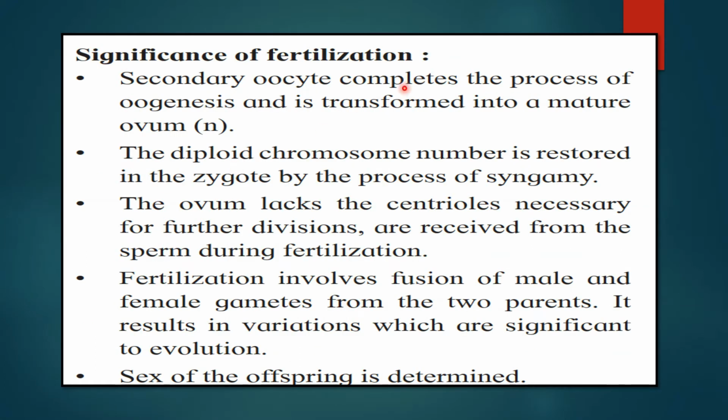What is the significance of fertilization? The secondary oocyte completes the process of oogenesis and is transformed into the matured ovum. The diploid chromosome number is restored in the zygote by the process of syngamy, that is the fusion. The ovum lacks the centrioles, which are helpful in cell division; the centrioles necessary for further divisions are received from the sperm during fertilization. Fertilization involves fusion of male and female gametes from the two parents. It results in variations which are significant to evolution. And finally, the sex of the offspring is determined.